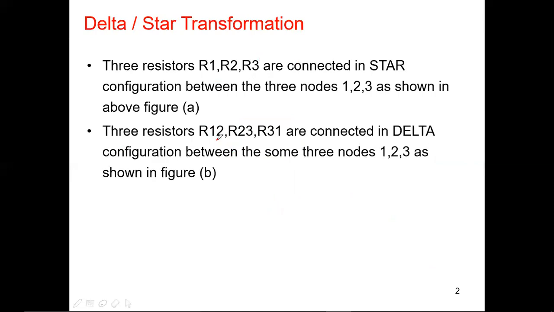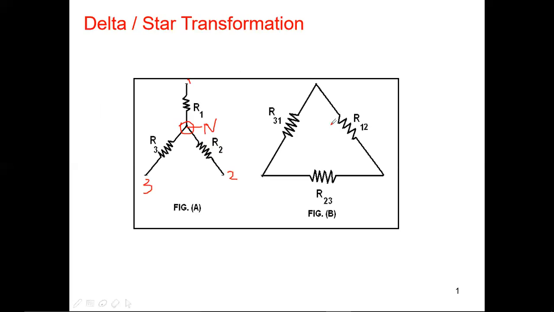Three resistors R12, R23, R31 are connected in delta configuration between the same three nodes 1, 2, 3 as shown in figure B. Here he is describing the delta connection.